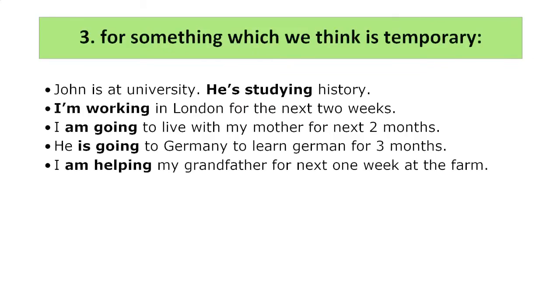Let's go to the third, for something which we think is temporary. So let's say John is at university. He's studying history. That means he could be studying for 2 years, maybe a year, a few days, a few months, but this is temporary. So that means he is not going to study there forever. The situation will change.